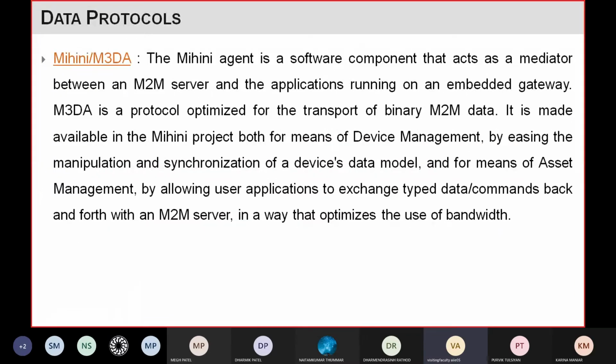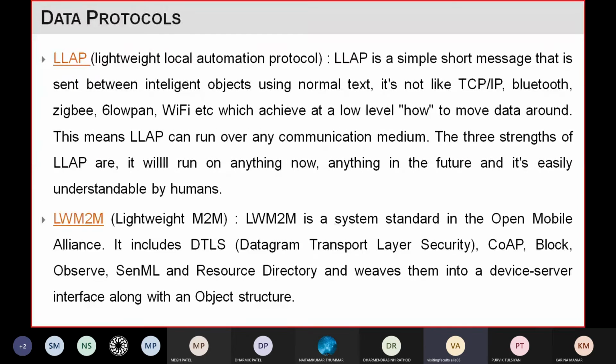Apart from that, they will not ask specifically about this protocol. But for your information, I have included it in the slide.